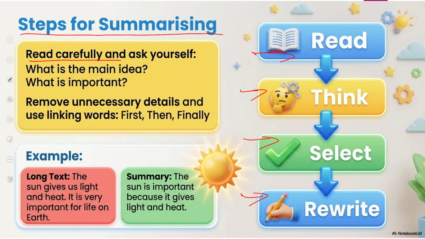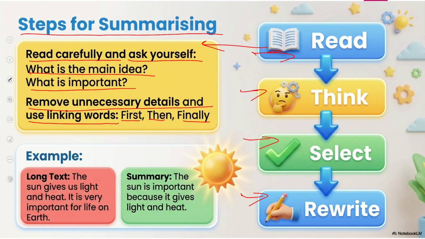Read carefully and ask yourself while you are reading, what is the main idea? What is important in the text? Remove unnecessary details and use linking words. The linking words, as you can see in the text, are like first, then, finally. Yes, these words are called linking words.